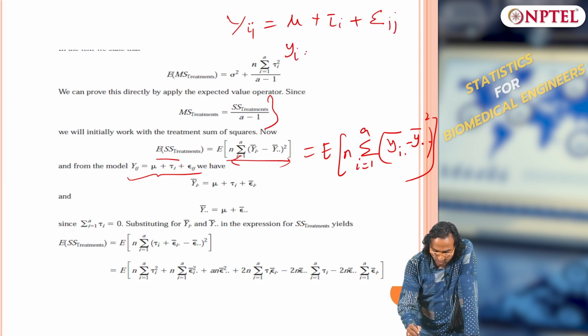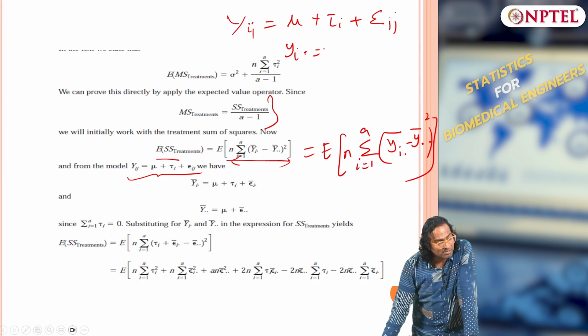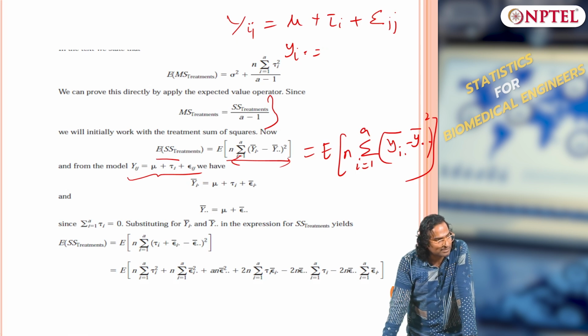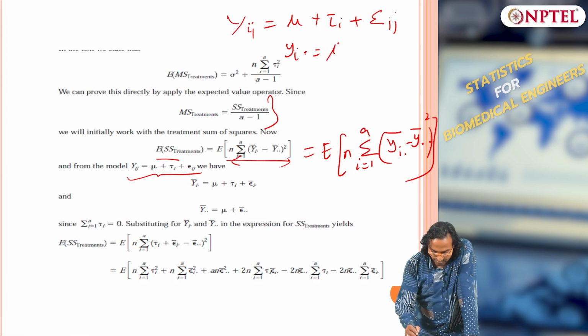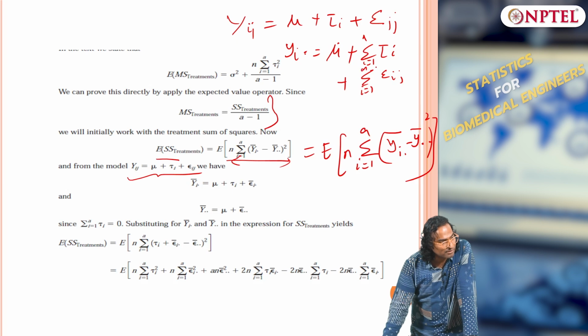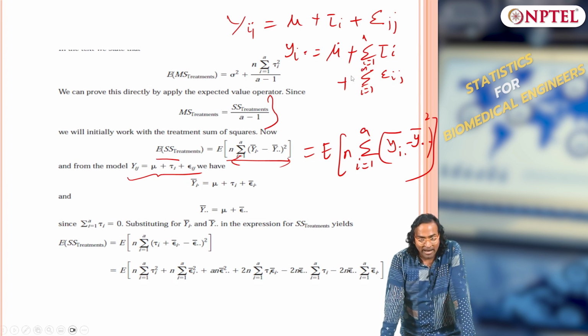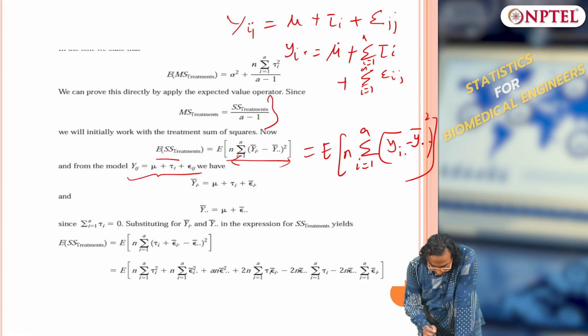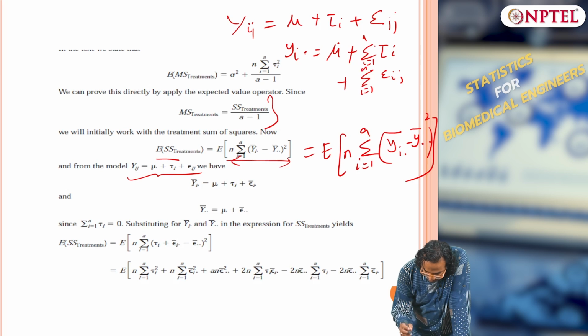Summing along j axis, that is nothing but mu plus summation tau i plus summation epsilon ij. I am only summing along the j axis. This is summation of tau i. What is summation of tau i?